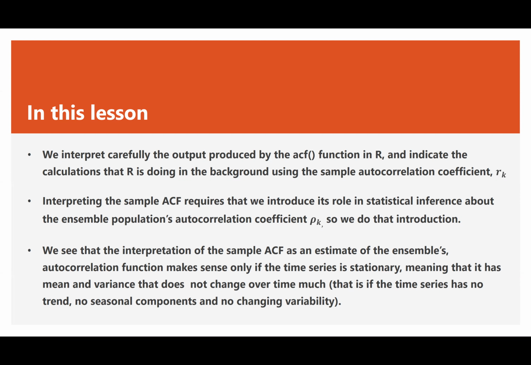That is, a time series that has no trend, no seasonal component, and no change in variability is the only time series for which the interpretation as an estimator of the autocorrelation coefficient in the sample makes sense. Now, we are going to be saying all these statistical inference interpretations and these conditions of stationarity in a rather informal sense. There will be another lesson dedicated to the theory of stationary processes later on.